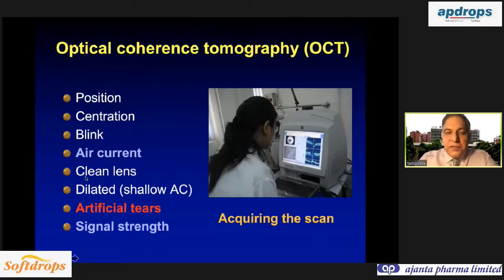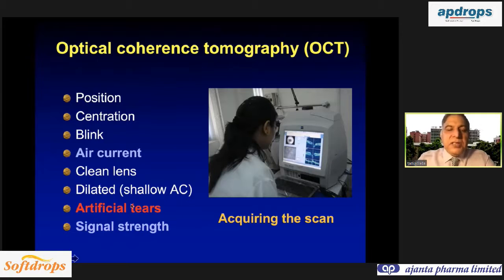Always try to see if there is any lenticular opacity. Patient preferably should be dilated, but check for shallow AC in angle exposure patient. If patient has dry eye or you're not getting a good quality scan, you can always put artificial tears before the scan. And before you put the scan to diagnosis, always check the signal strength.